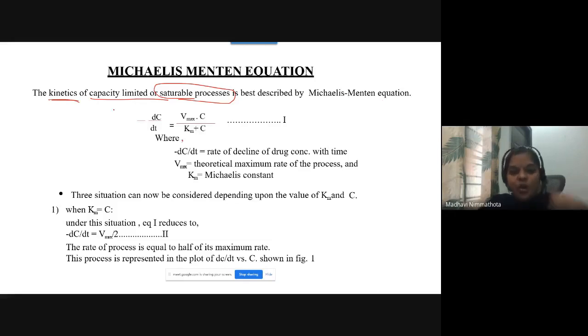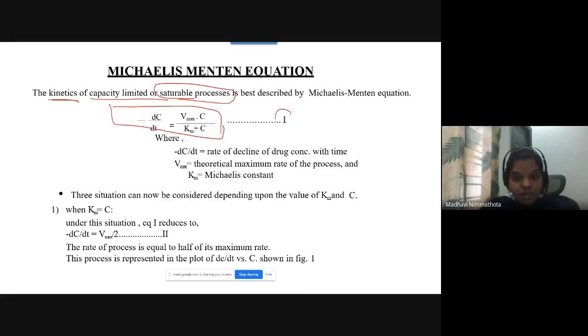So what is the equation? Minus dC by dt equals Vmax into C divided by Km plus C. This is the basic equation for Michaelis-Menten. Everyone has to remember this equation throughout this sixth unit.